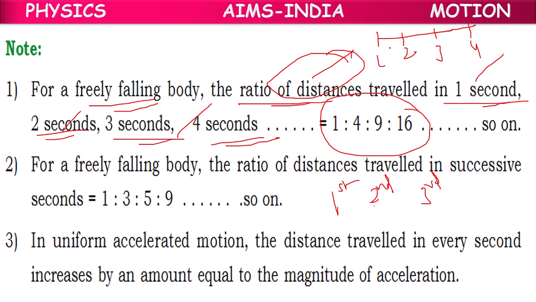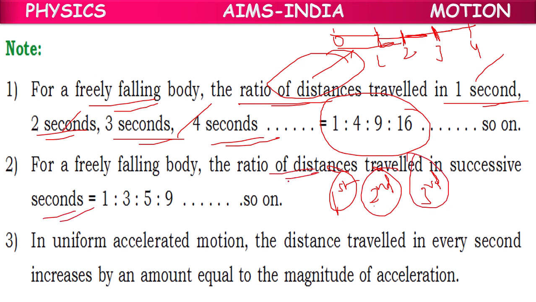What is third second? 0 to 1, first second. 1 to 2, second second. Third second means ending of 2, starting of 3. This is called third second. If we calculate like that, first second, second second, third second, then the ratio of distances will be